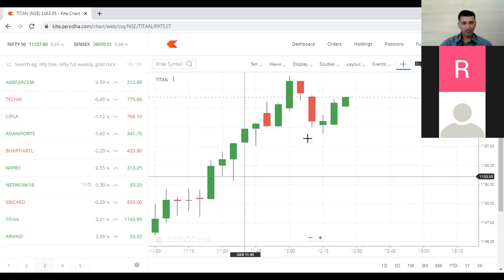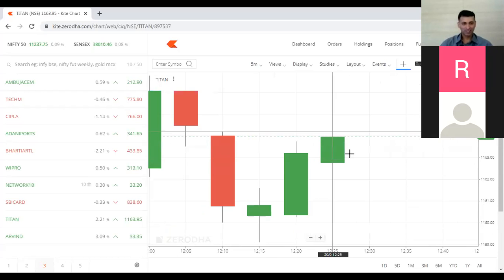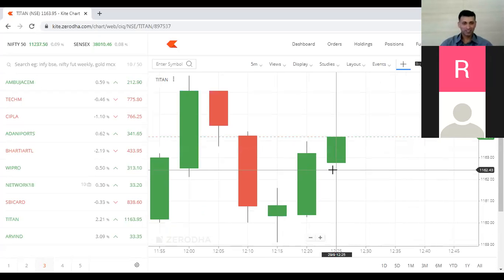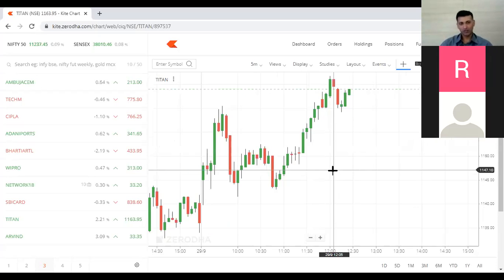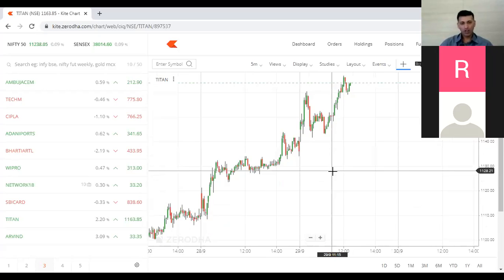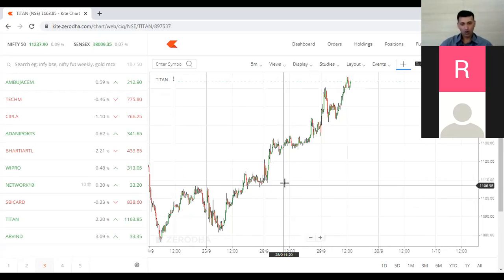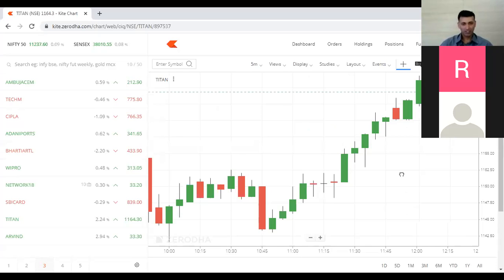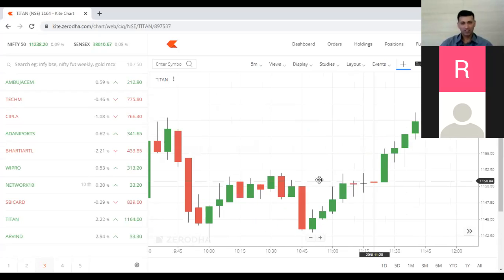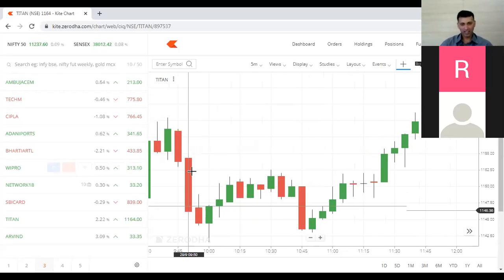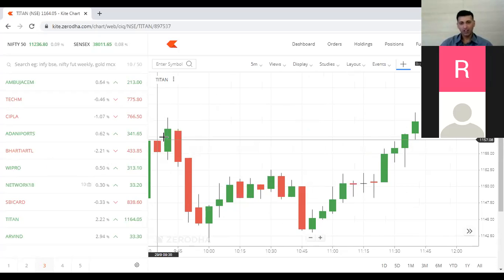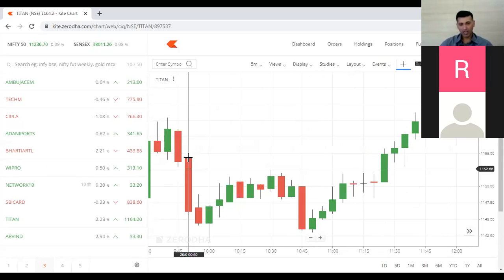So the types of orders we got, sir. Types of orders, what you thought. That we understood, sir. Okay. In your next module, you have to understand how to read this chart. What are these levels? What do you mean by this red candle? What do you mean by green candle? What do you mean by wick? What do you mean by the body of the candle? All these things you have to study in detail. Anyways, that will come whenever we have to study.